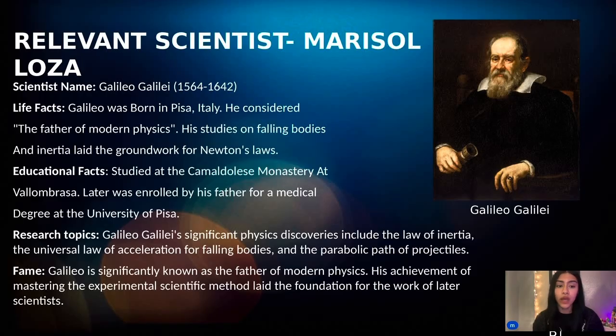Some educational facts: he studied at the Camaldolese Monastery at Vallombrosa. Later he was enrolled by his father for a medical degree at the University of Pisa. Some research topics: Galileo's significant physics discoveries include the law of inertia, the universal law of acceleration for falling bodies, and the parabolic path of projectiles. Galileo is significantly known as the father of modern physics. His achievements of mastering the experimental scientific method laid the foundation for the work of later scientists.